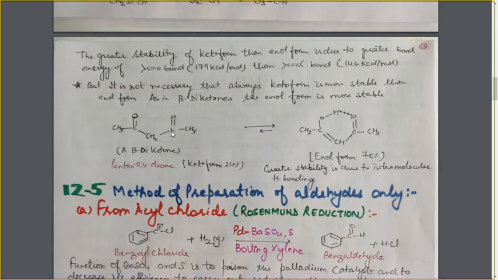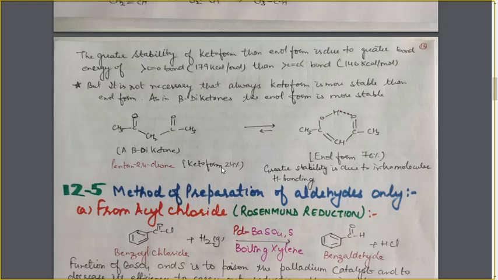Now if we consider this keto group, this carbon will be the alpha carbon and this carbon will be the beta carbon, and at the beta carbon there is one more keto group, so it is a beta diketone. If this beta diketone undergoes tautomerization, this enol form is formed.